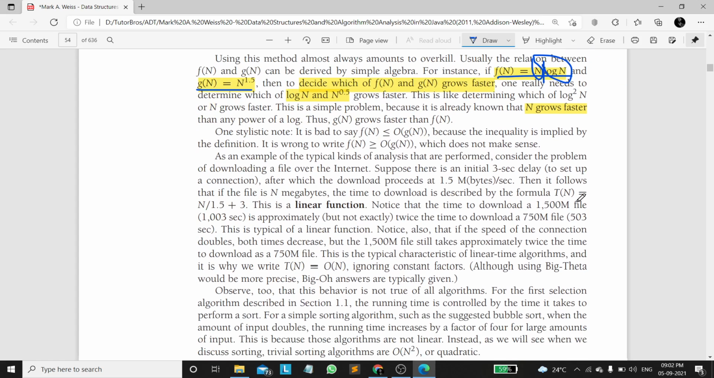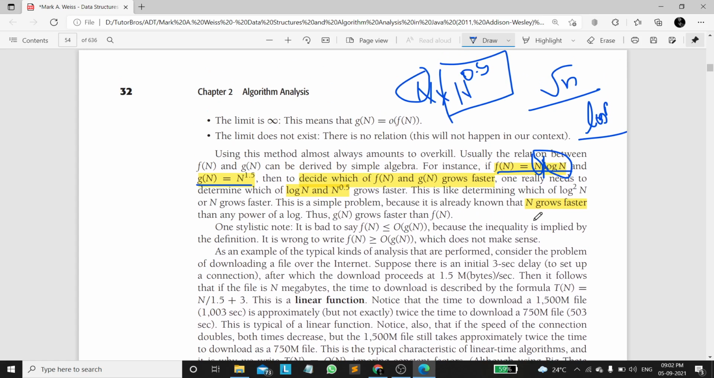Make sense? This is in terms of n only. So n grows faster than the power of log. That is why g of n grows faster than f of n, which means n power 1.5 grows faster than n log n.